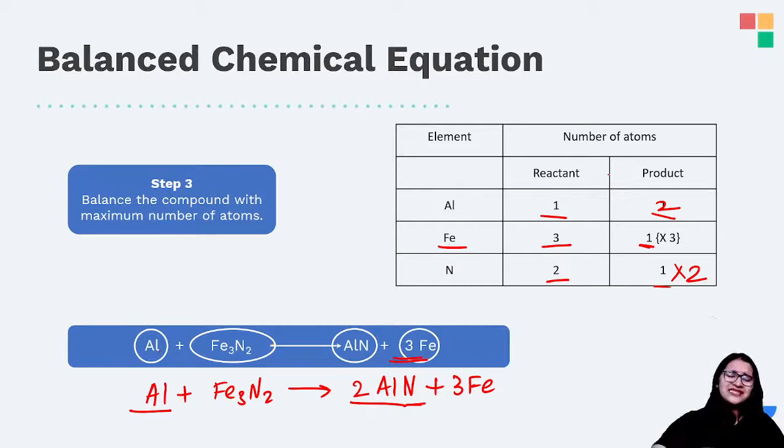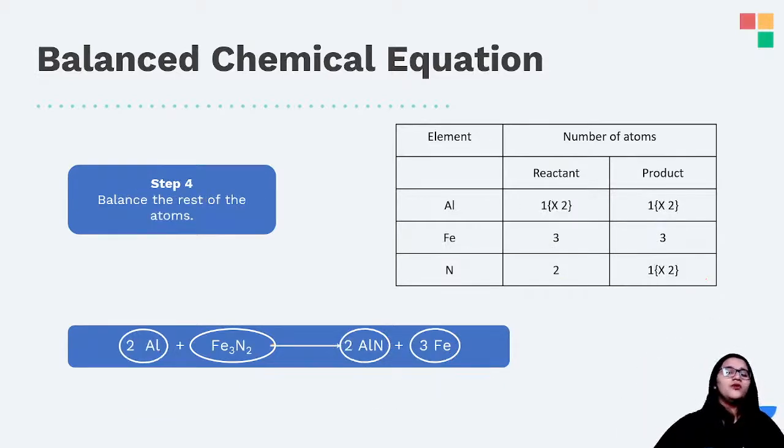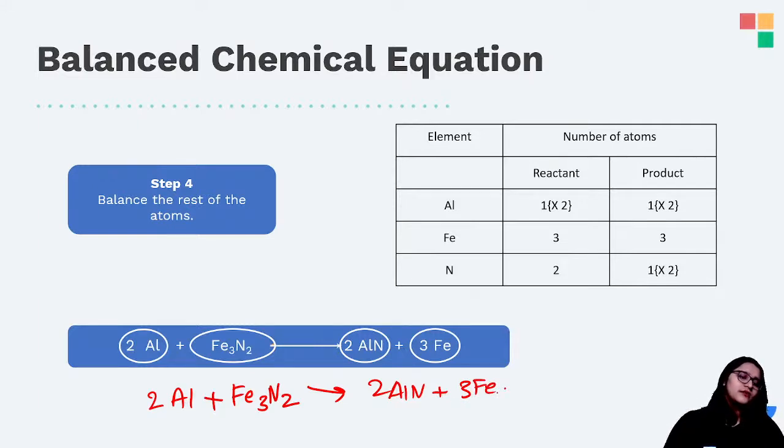अरे बिल्कुल बना सकते हैं. How? I can multiply this 1 by 2 also. Yes. And so the final equation will be 2Al plus Fe3N2 giving rise to 2AlN plus 3Fe. Is that clear? Yes.